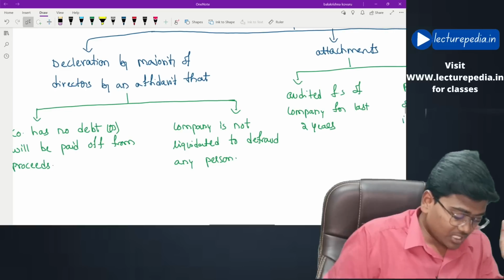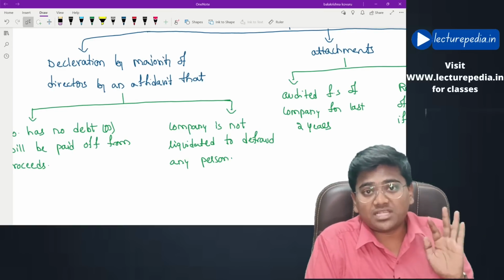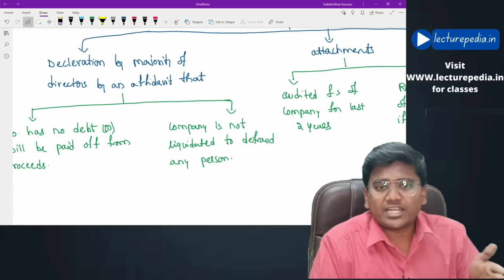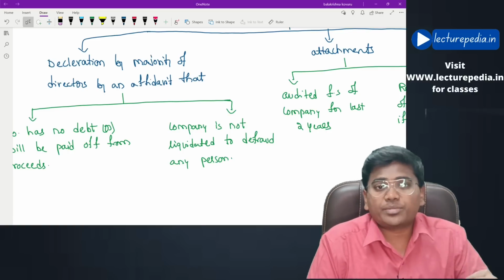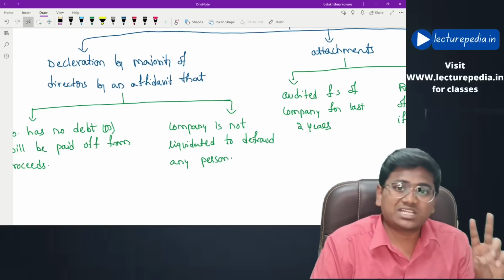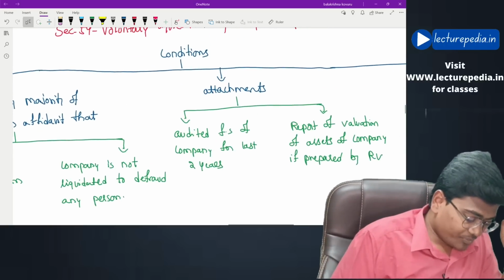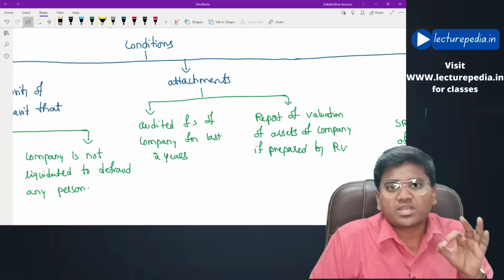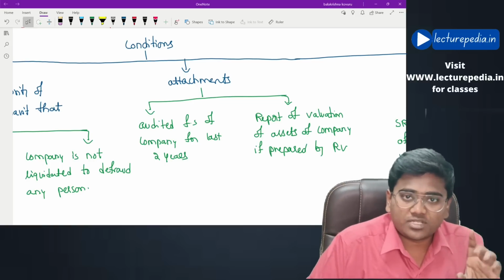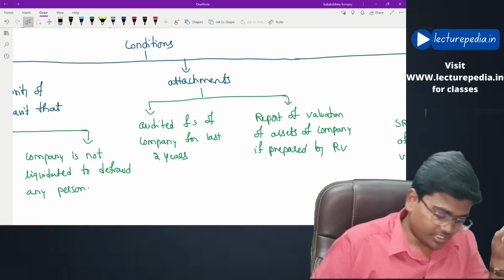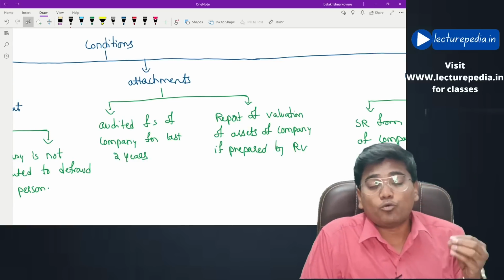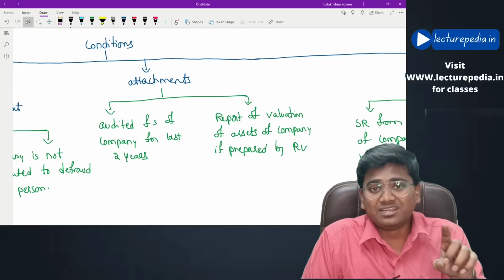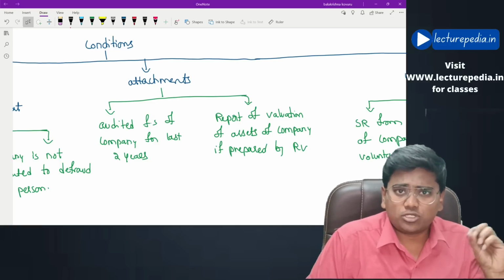And they must also declare that the company is not going for voluntary liquidation with an intention to defraud either creditors or any other persons. The intention of the company is not to defraud anyone. These two declarations must be submitted. And along with the application, certain attachments have to be given. What are they? First of all, audited financial statements of the company for the preceding 2 financial years must be given, and also the report of the valuation of assets of the company, if the valuation is conducted by any registered valuer, then even such report must be given.